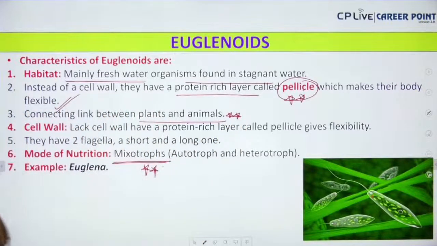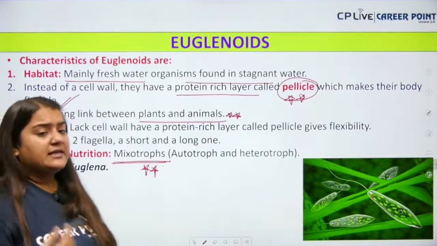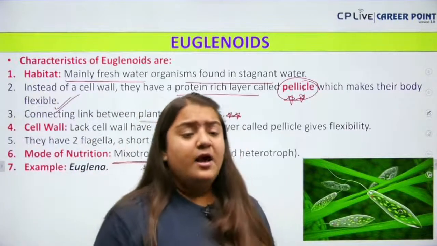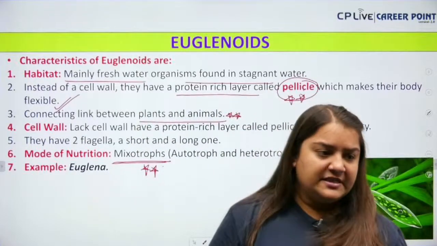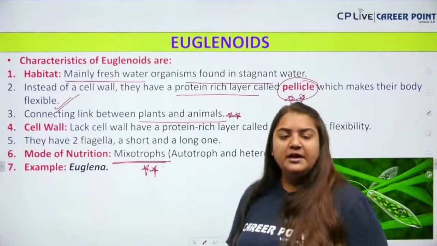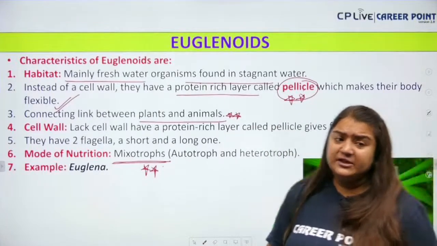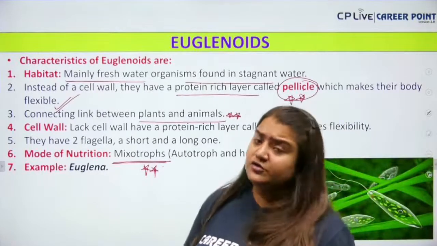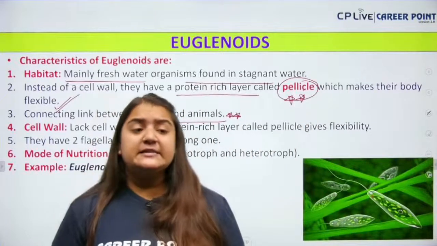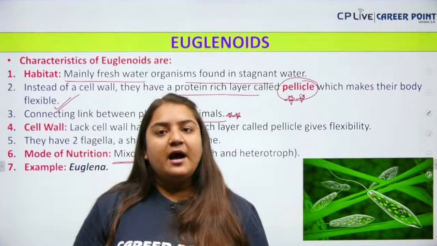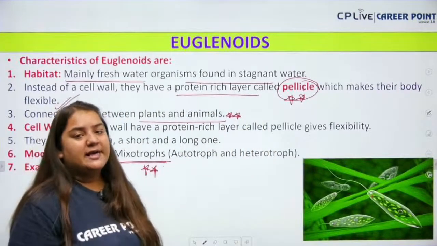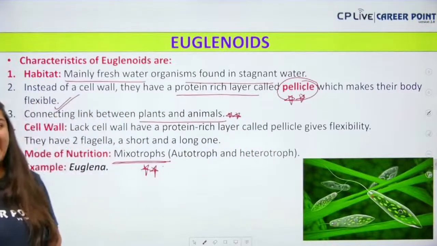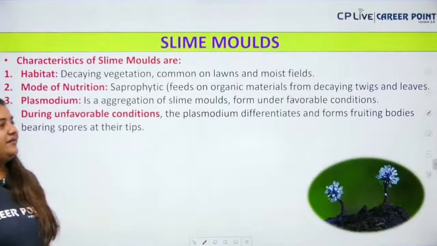Next, Euglena lacks a cell wall, and instead of a cell wall there is a protein-rich layer called the pellicle which provides Euglena its flexibility. Next, mode of nutrition: it is both autotrophic and heterotrophic. In the presence of light it is autotrophic, in the absence of light it is heterotrophic. Example, Euglena, which is a connecting link between plant and animals, and hence euglenoids are done. Done and dusted.